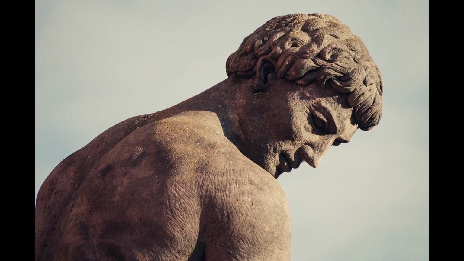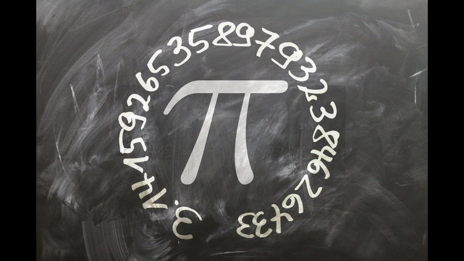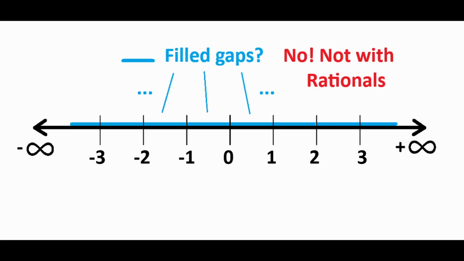Since the times of antiquity, thousands of years ago, like in ancient Greece, people were already aware that numbers like the square root of 3 could not be constructed as a ratio of integers. In other words, this number is irrational. Another example is the number pi, which is also irrational. Yet both numbers belong on the real number line. Clearly, rational numbers are inadequate to fill the number line.